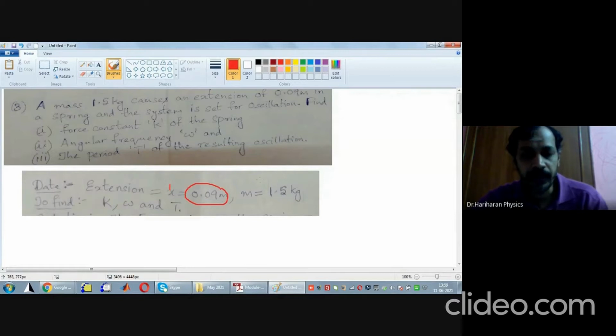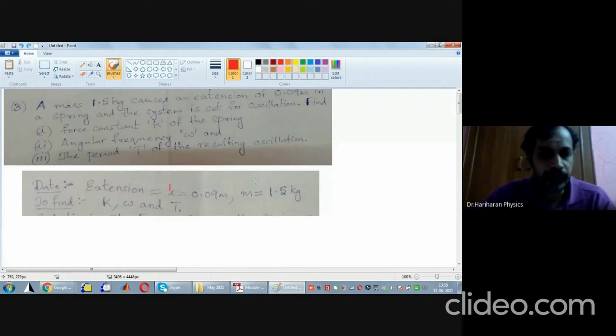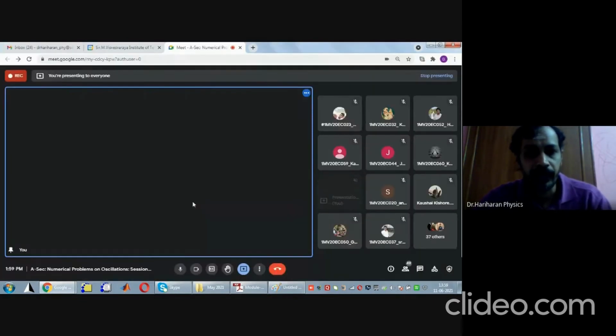The mass is given, which is 1.5 kg, and both of them are in SI units. With this, what are the things you are supposed to find? Three things: the spring constant K, the angular frequency omega, and the time period of oscillation T.